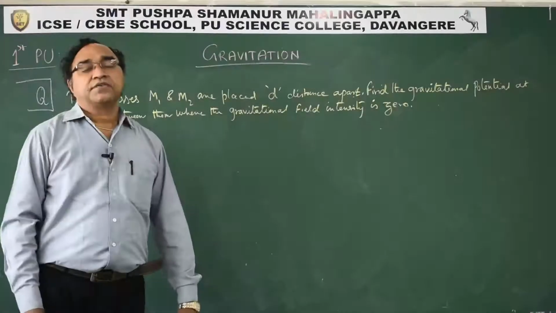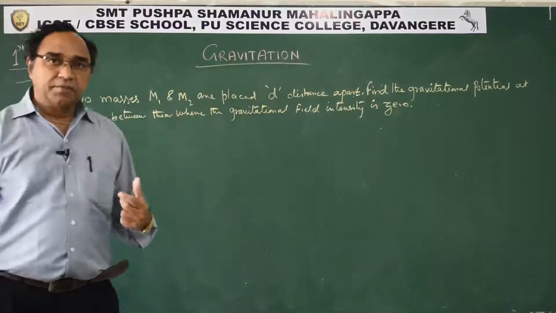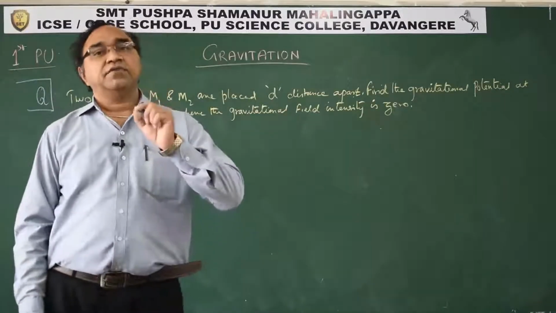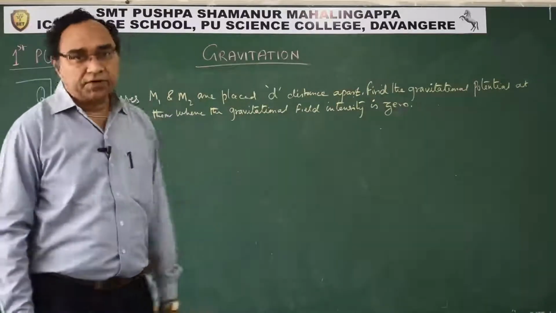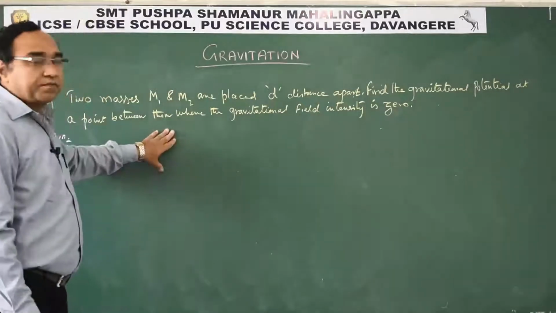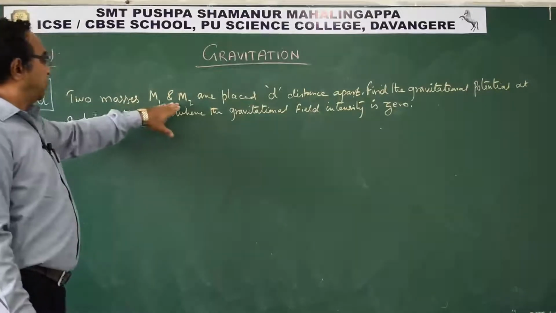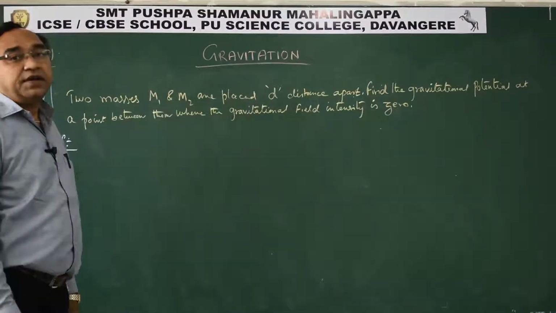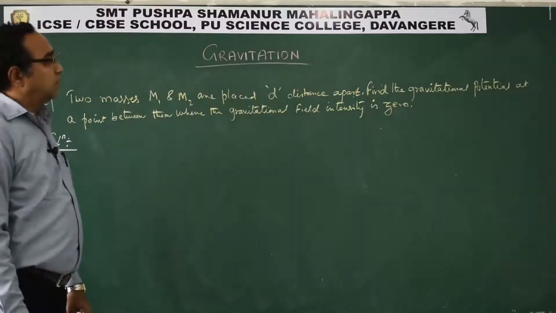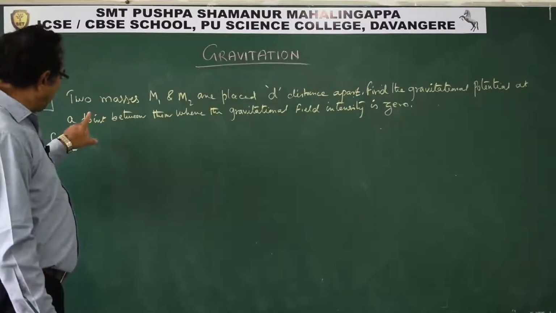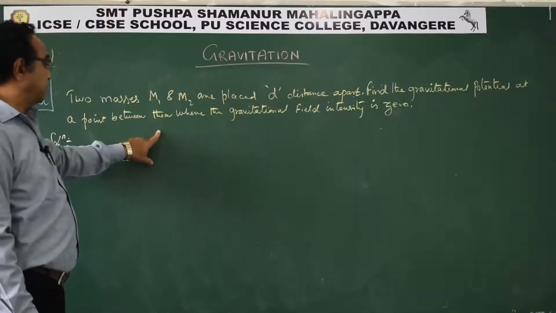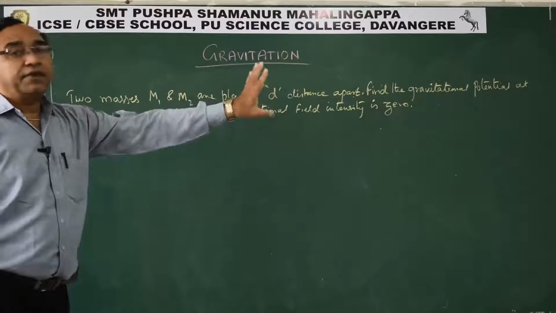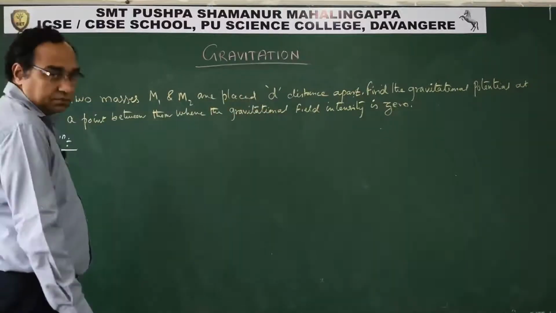Well students, let us take one question which will help us understand gravitational field intensity and potential in a better way. So see this numerical. Two masses m1 and m2 are placed d distance apart. Find the gravitational potential at a point between them where the gravitational field intensity is 0.